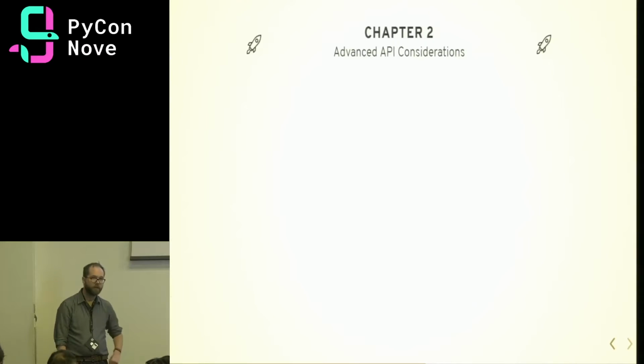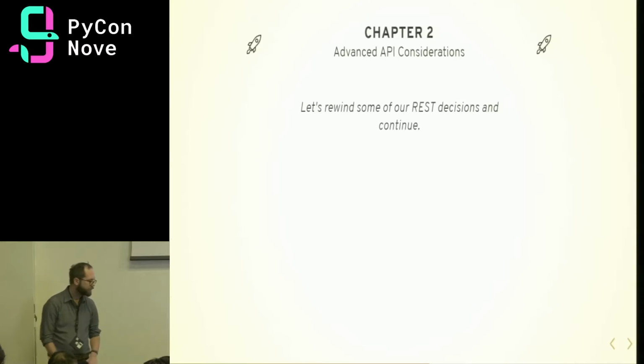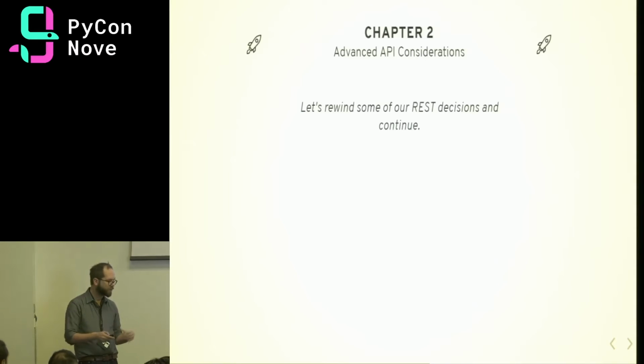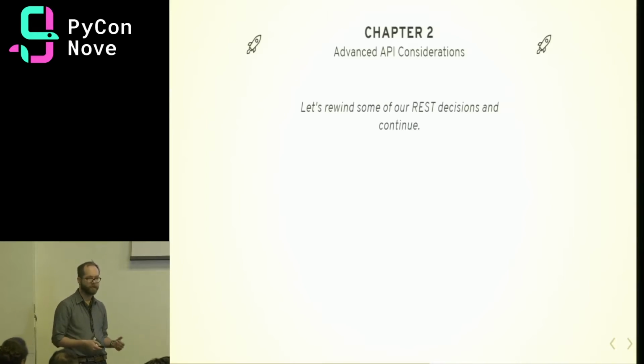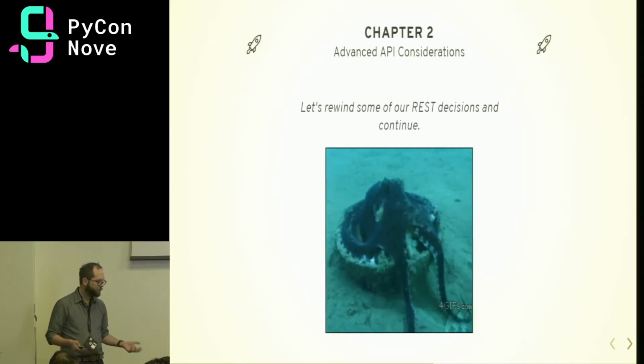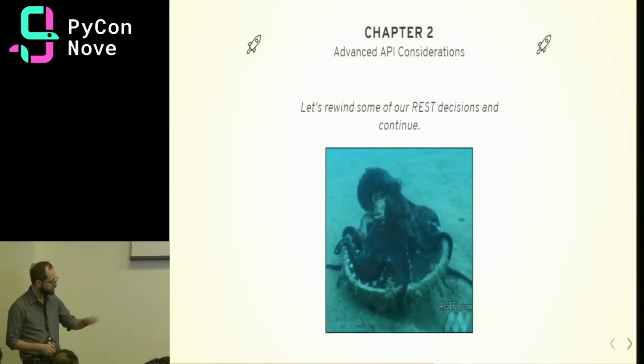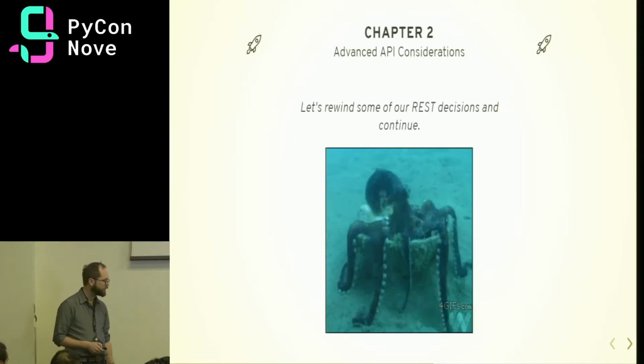All right, chapter 2, advanced API considerations. Let's rewind some of our REST decisions and continue. So let's consider a time when we use proper API practices, because even with REST APIs, we can evolve them in an evolutionary manner and not get stuck in the case where we have a lot of endpoints. So maybe we were never attacked by a giant squid. So we'll just consider that never happened and keep going.